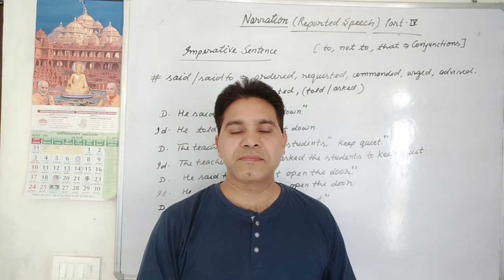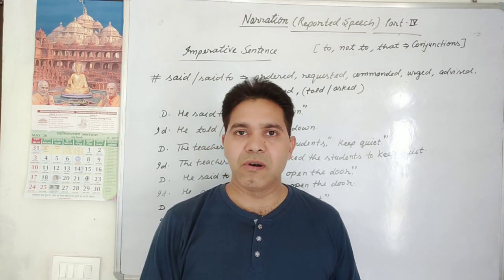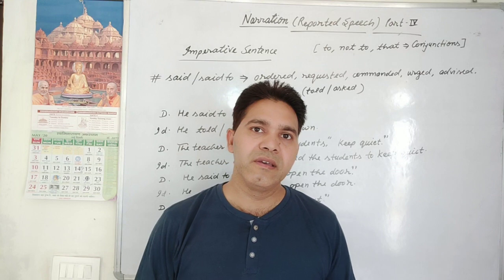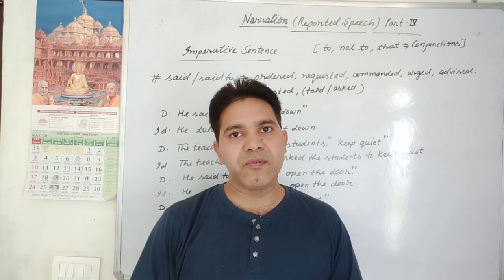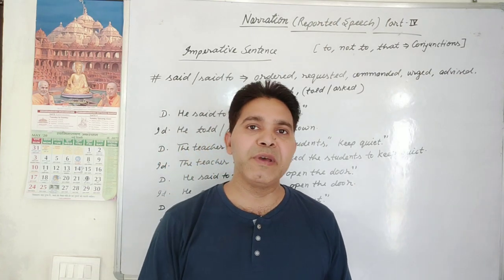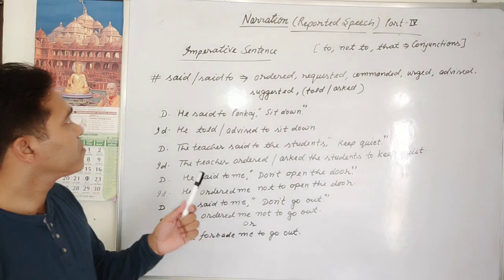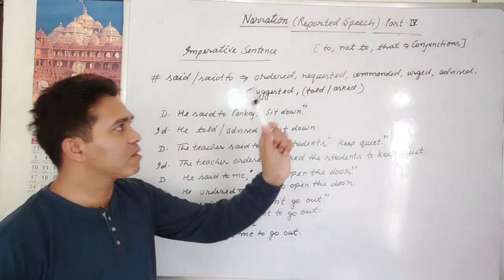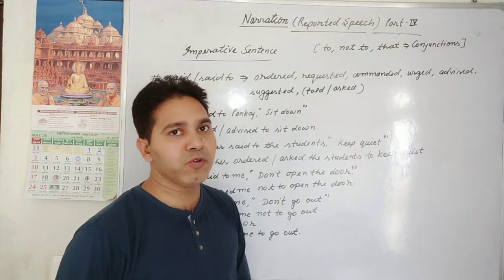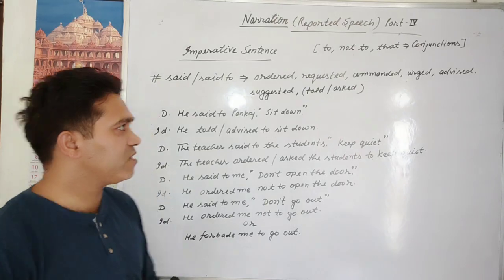Good morning, students. Today we will continue reported speech, or we can say narration or direct indirect speech. Today we will do part fourth, and in this part we will do imperative sentences. In imperative sentences the conjunctions to, not to and that are used. How? Now we will see.